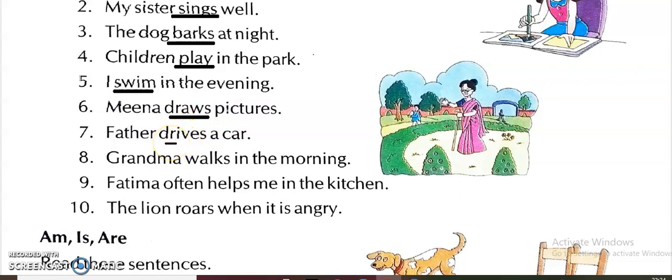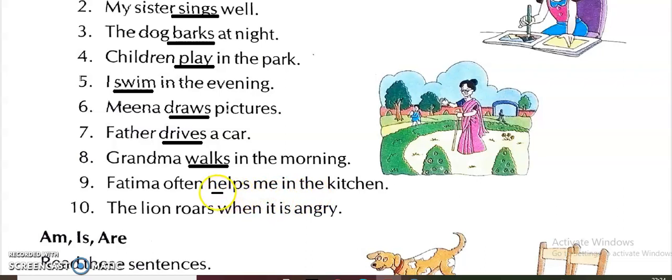Then, father drives a car. Drives. So we have to underline drives. Grandma walks in the morning. Grandma walks. Walks is the verb. Fatima often helps me in the kitchen.